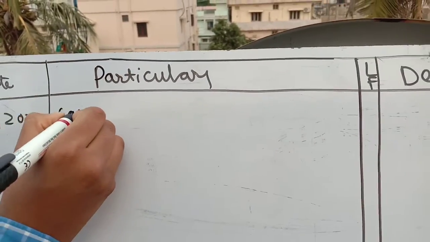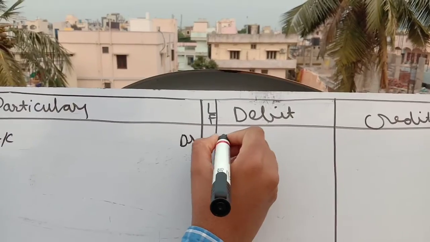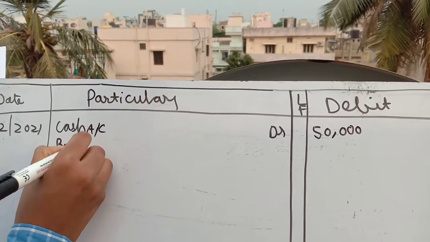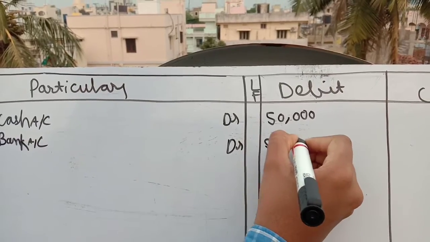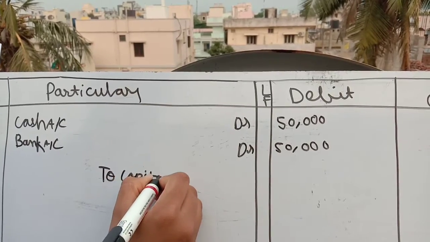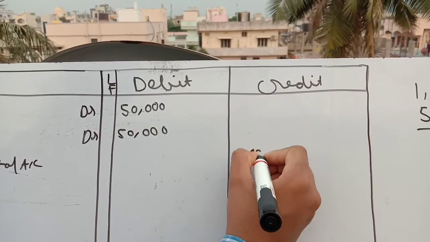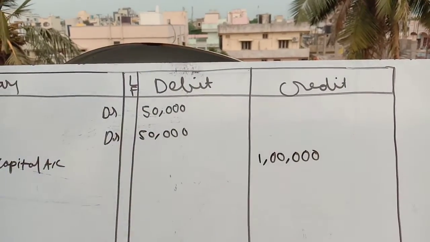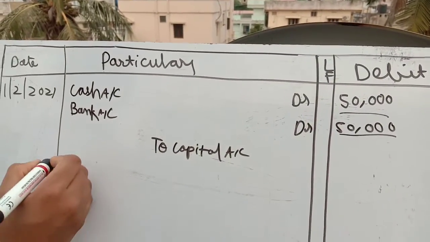Cash account debit 50,000. Bank account debit, again 50,000. The whole credit we have to give to capital account. Capital account must be credited with 1 lakh rupees, not 50,000, because we should follow the double entry system. The whole debit should be equal to whole credit. The debit is 50,000 plus 50,000, equal to 1 lakh. That's it.